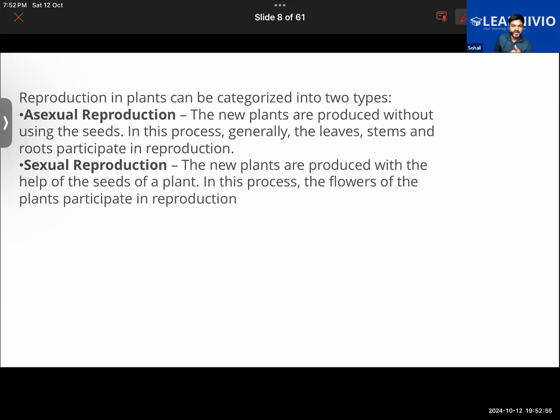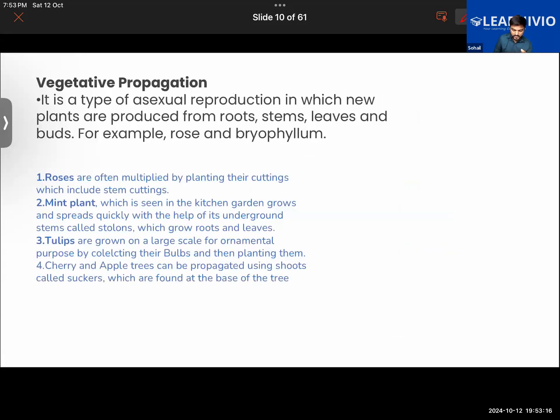So if a new plant is grown from the stem, is it a sexual or an asexual mode of reproduction? Asexual. And if in the process of reproduction flowers are taking part, namely with the help of a seed a new plant is grown, then that will be an example of sexual reproduction. Okay, that is one thing. Right now, our discussion is mainly concentrated around sexual reproduction.